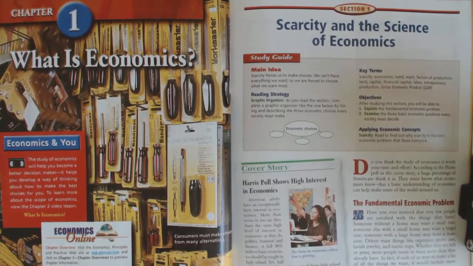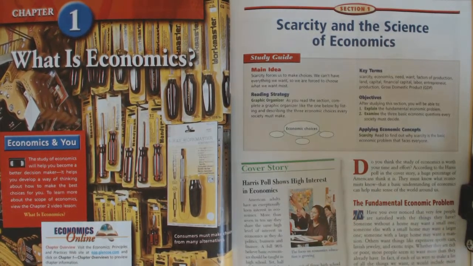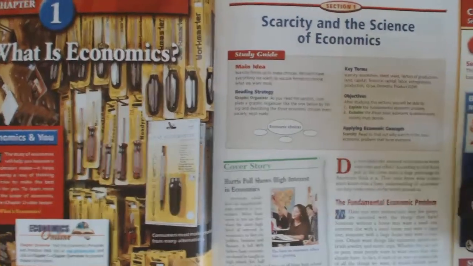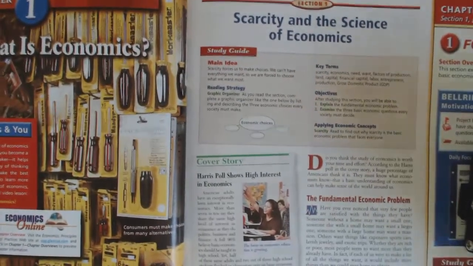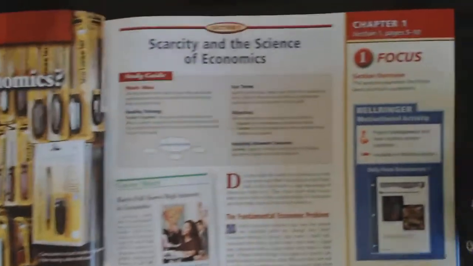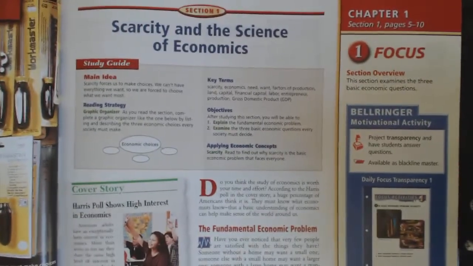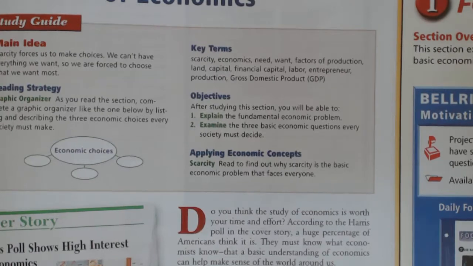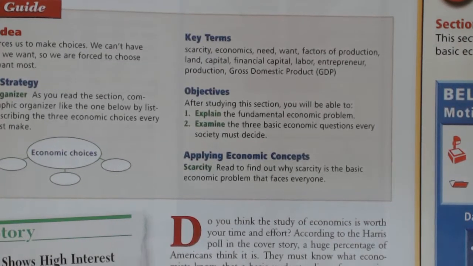So today, we are going to focus on the basic structure of economics, and it is called, if you'll notice right over here, Scarcity and the Science of Economics. I'm going to move my camera here a little bit. Scarcity and the Science of Economics. Now, page 5. Let's zoom in a little bit. There are some terms that we are going to need to know.